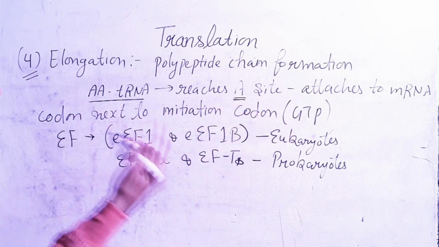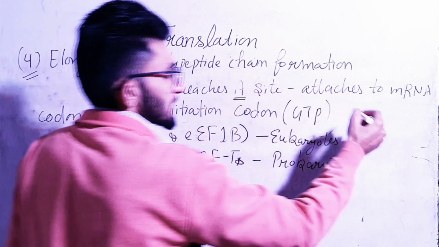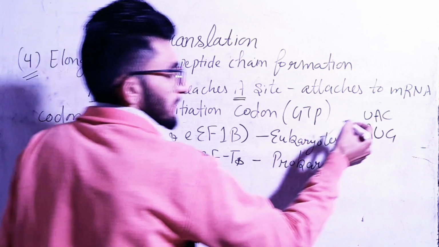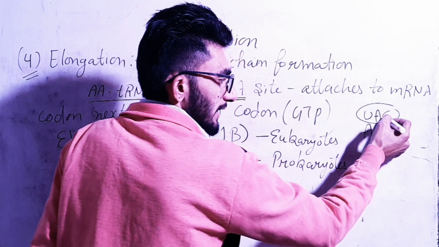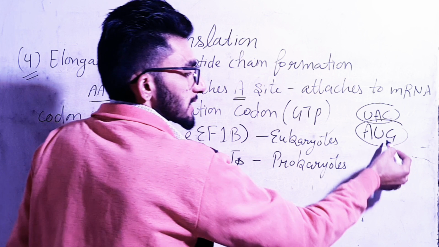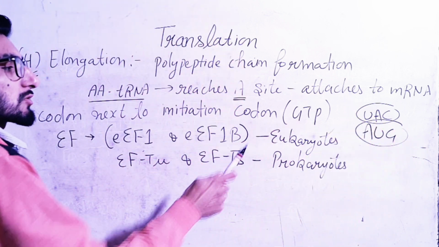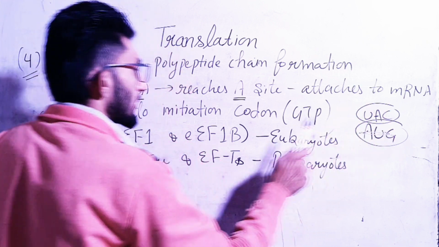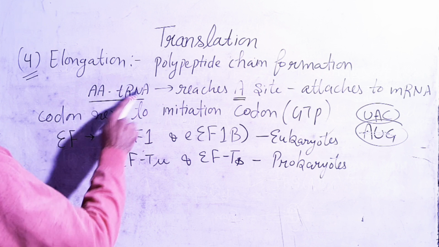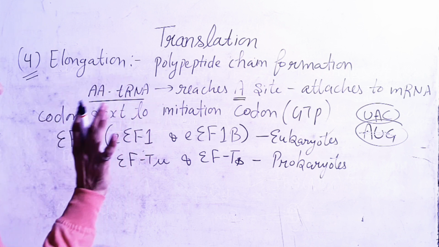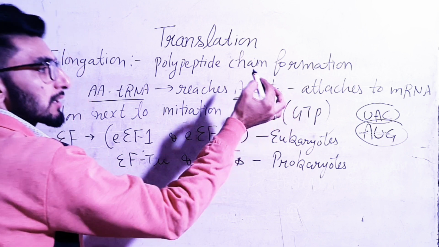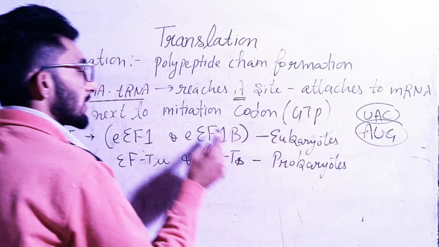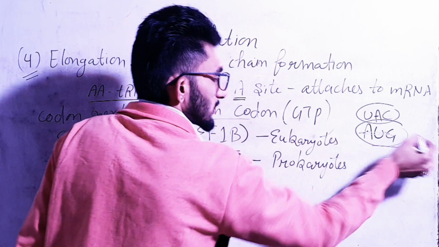So the first initiation codon of this mRNA was AUG, and the first codon we had, UAC, is present on the tRNA of methionine type, and AUG is the initiation codon of the mRNA. So this was the first complex which was formed with mRNA and tRNA. Okay, after that the second tRNA came, which is the activated type, carrying an amino acid. Okay, so this will reach the A site. Then it will attach to the mRNA adjacent to this initiation codon. So it will attach here next to the initiation codon.